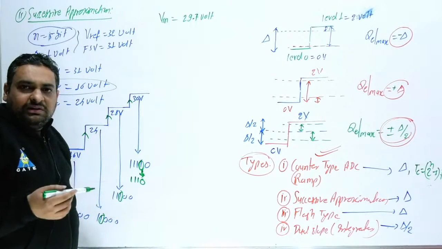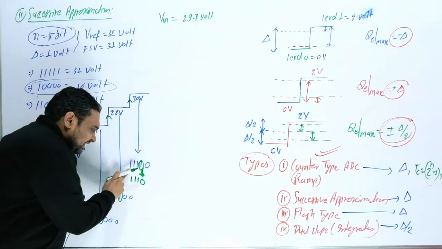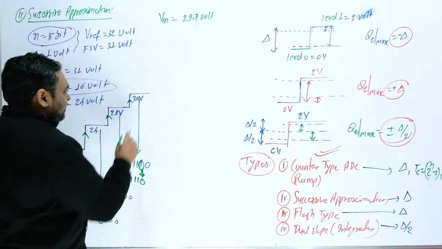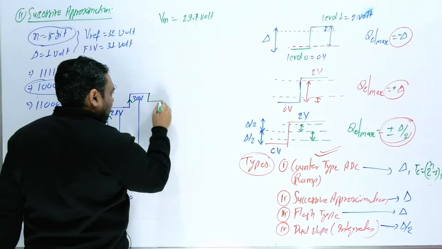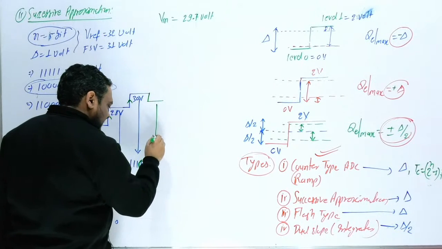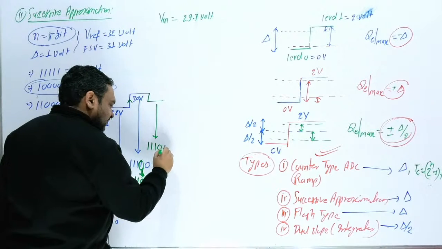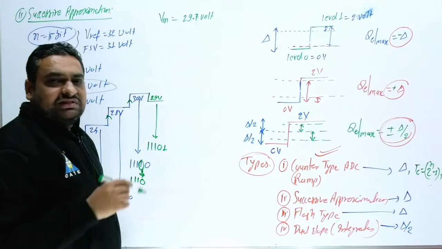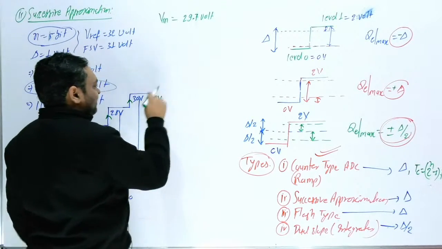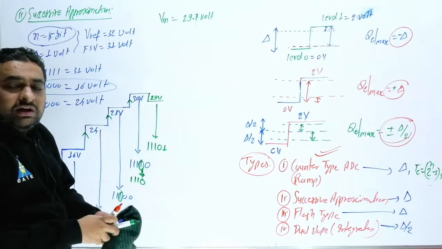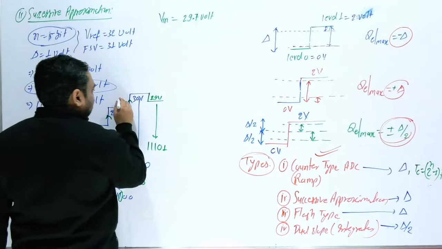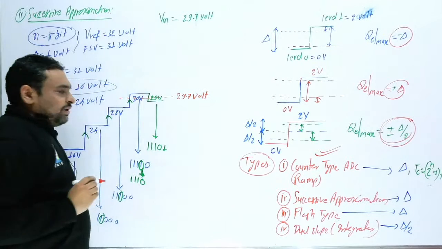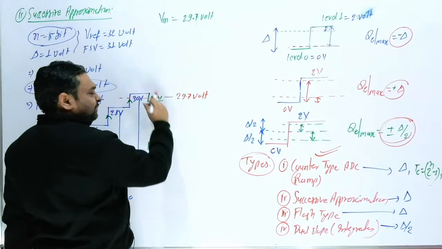So 11101 means, sir, this is 16 plus 8, 24, and for 28, and this bit is 29. So now you will reach 29 volt, and 29 means this is 111, this is 0, and this is 1. Now you will see here, your input is more than this or less than this. This was your input. This is 29.7 volt. It means your input is upper.